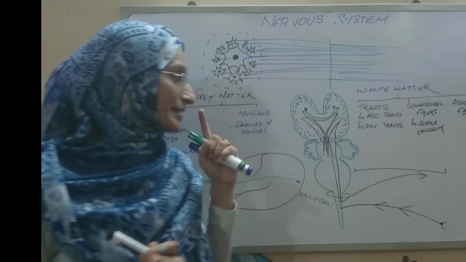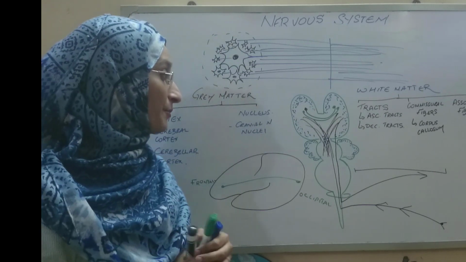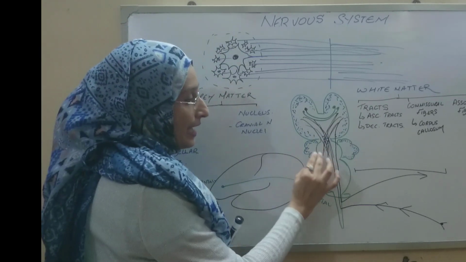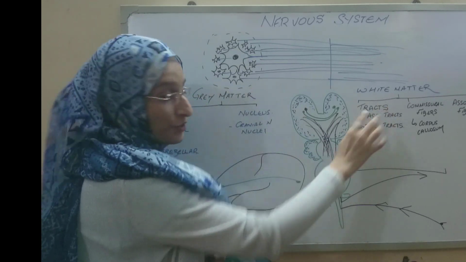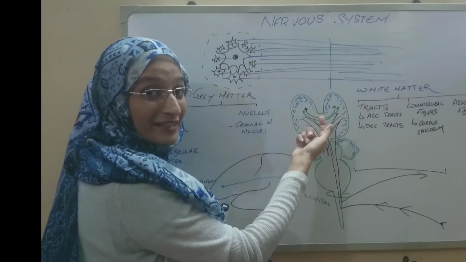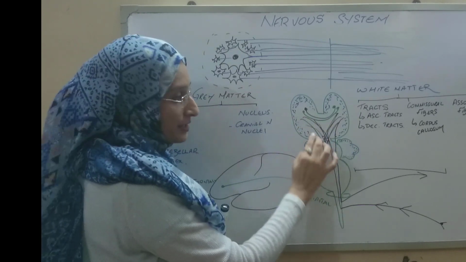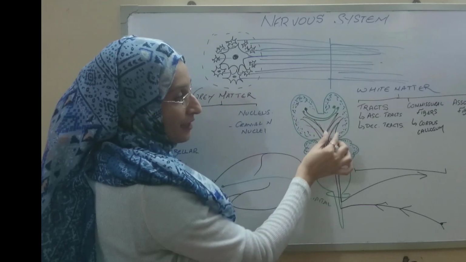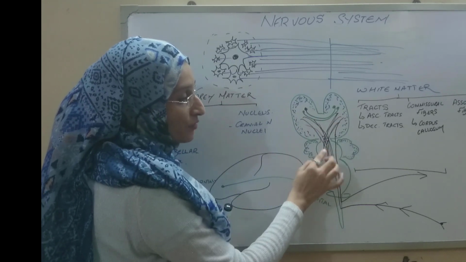Now I would like to explain another term here which is very important and you may come across in the upcoming lectures. Talking about the tracts, as they go up towards the higher center, especially towards the cortical region, can you appreciate how they have diverged, or you can say radiated out?